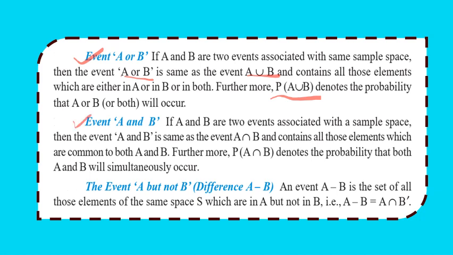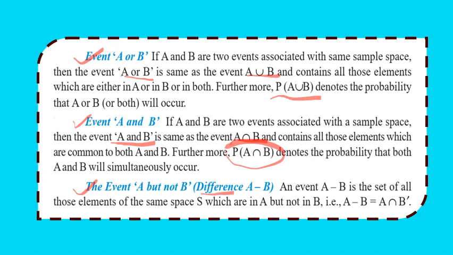Now coming to A and B. AND means intersection, we know this. So if A and B are two events associated with a sample space, then the event A and B is the same as A intersection B, and its probability is indicated as the probability of A intersection B, that they both occur simultaneously. Clear?